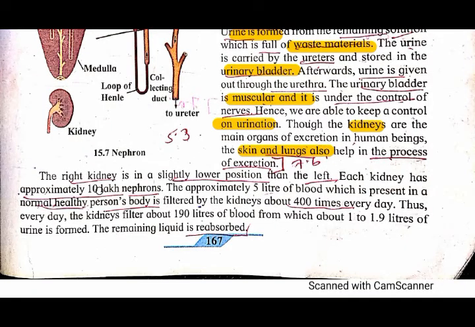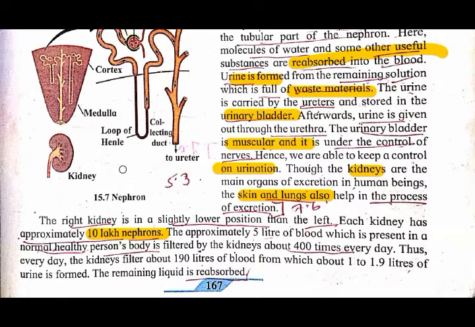Each kidney has approximately 10 lakh nephrons. Each kidney, how many nephrons are present? Approximately 10 lakh nephrons are present in each kidney. In objective, the question can be asked. Okay, the 5 liters of blood present in a normal healthy person's body is filtered by the kidney.